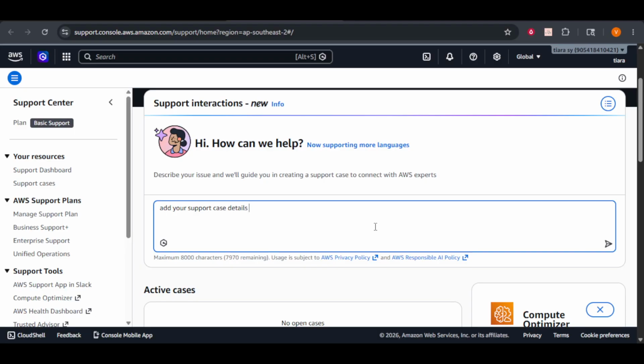And that's it. By following these steps, you're able to reach out to AWS support quickly and easily. Remember, AWS support is a valuable resource, so don't hesitate to use it whenever you need help. Keep in mind that having a clear understanding of your issue and choosing the correct case type will streamline the process and lead to swifter resolutions.